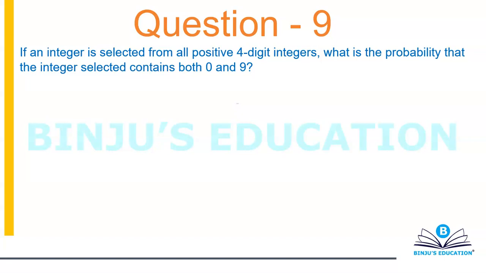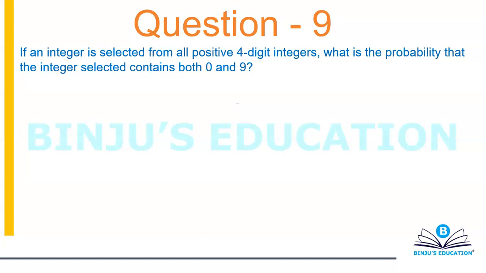Alright, so it says that if an integer is selected from all positive 4-digit integers, what is the probability that the integer selected contains both 0 and 9? So again, a question which will need help of PNC and probability also.